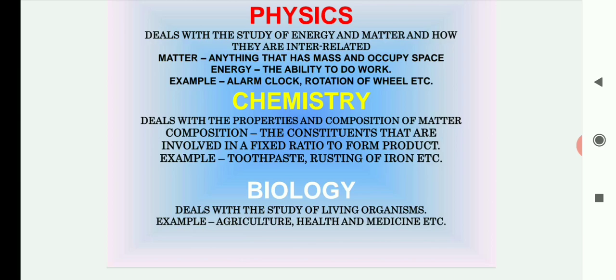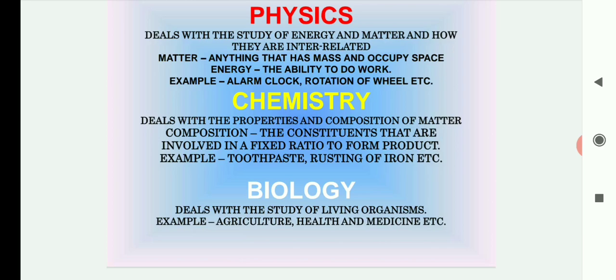Now, what is composition and what are properties? In properties, you can say the nature of the matter, the color of the matter, the taste of the matter. There are so many things that come under the properties of a matter. Now composition means the constituents that are involved in a matter to make that product.